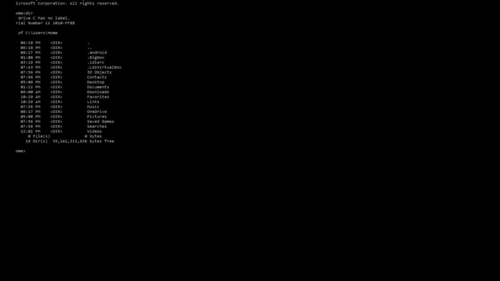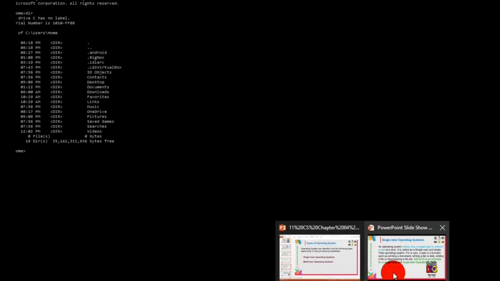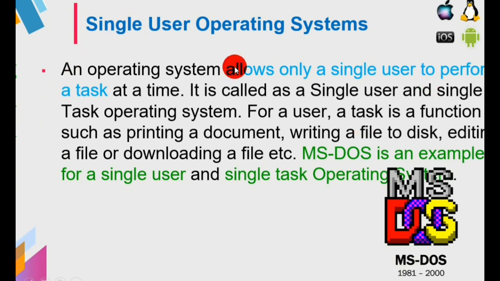Now you can see multi-user operating systems. Single user operating system means only one user can perform their task, so at a time no other users can do any operations.